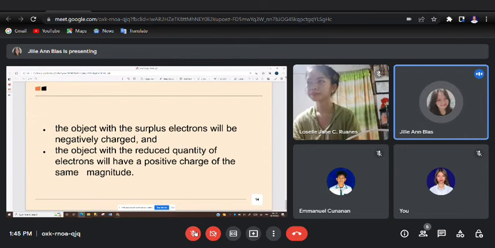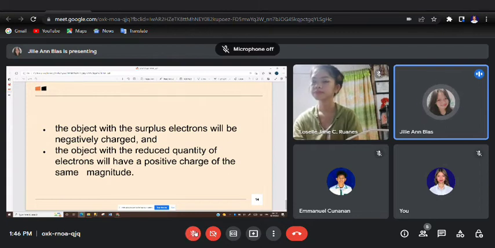I just also want to add that this conservation of charge is under the massive umbrella of the universal law of conservation, which we can also stumble upon if we tackle motion and other physics concepts. This conservation of charge, under lang gihapon siya sa ginatawag na universal law of conservation.